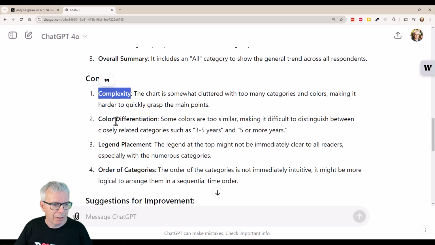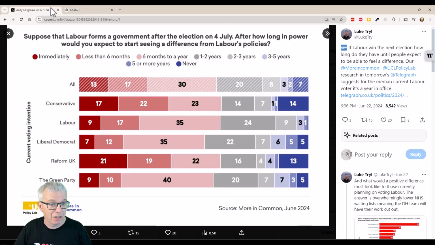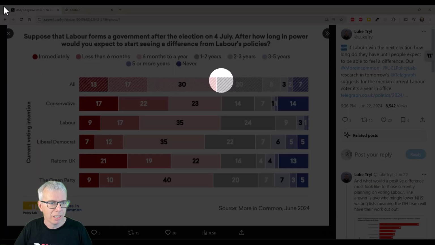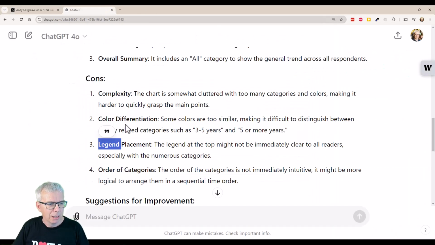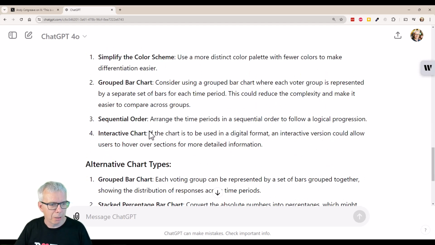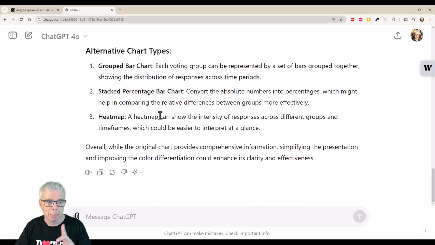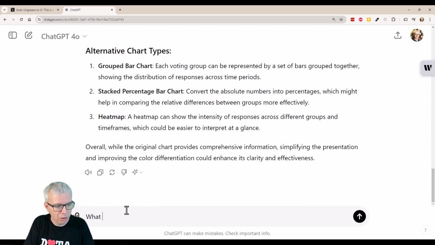It's too complex. The colour's no good. The legend is difficult. Yeah, the legend is hard. The legend's up here, which is a bit difficult because you've got to parse it, you've got to do a lot of movement. But because of the colour scheme, I would say once you've learned the palette, it then becomes understandable. And then simplify groups. Okay, I'm going to ask it to redraw it as a grouped bar chart. But first, let's see, what insights does the chart contain?